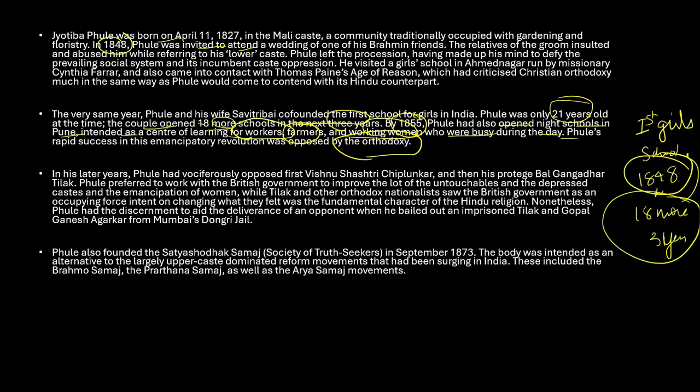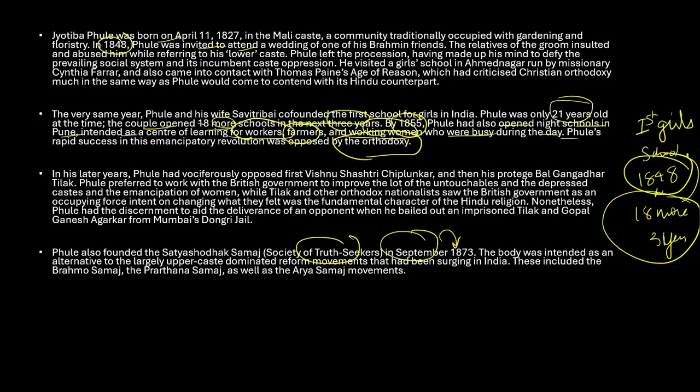He founded a truth seeking society, that is Satya Shodhak Samaj. So who is the founder of the Satya Shodhak Samaj? This is the Society of Truth Seekers. It was founded in September 1873. So this is something that we need to understand, right? And he challenged upper caste reforms. So he basically challenged all the reforms that were done by the upper castes.